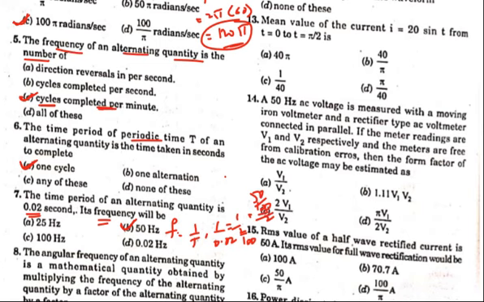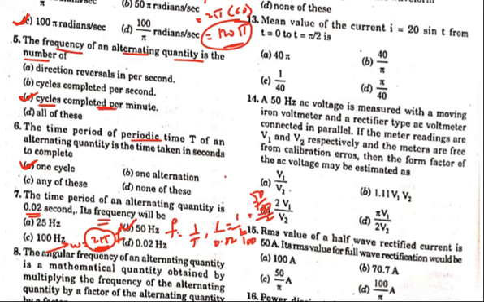The eighth question, the angular frequency of an alternating quantity is the mathematical quantity obtained by multiplying the frequency of the alternating quantity by a factor of, see here, angular frequency means omega equals 2 pi f. So here the frequency is multiplied by which factor? 2 pi. The options are not appearing here, but in the options there would be a 2 pi. The frequency is multiplied by which factor, means 2 pi is the answer. Okay, this is for the 8th question.